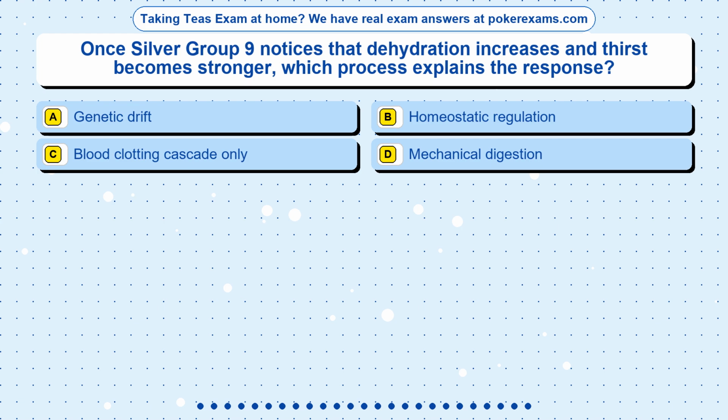Question 17. Once Silver Group 9 notices that dehydration increases and thirst becomes stronger, which process explains the response? Option A, genetic drift. Option B, homeostatic regulation. Option C, blood clotting cascade only. Option D, a mechanical digestion.